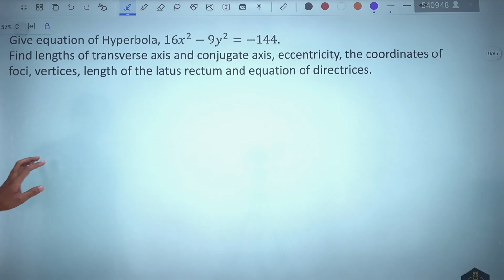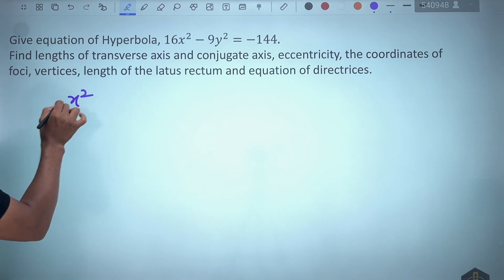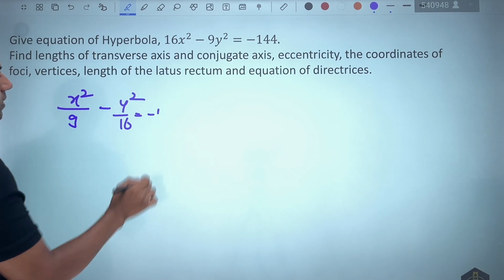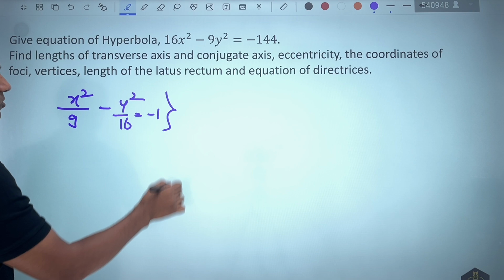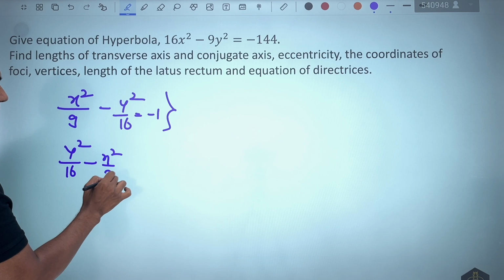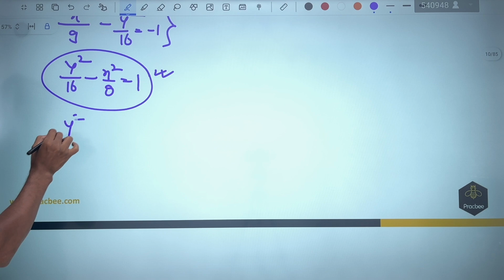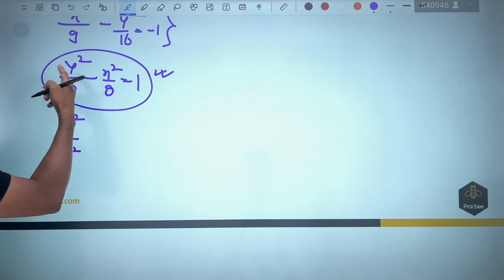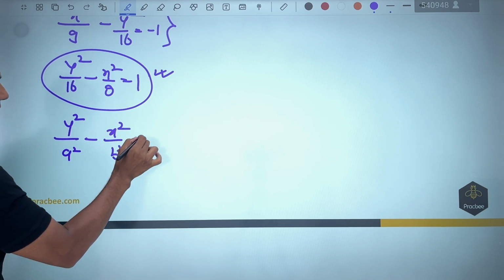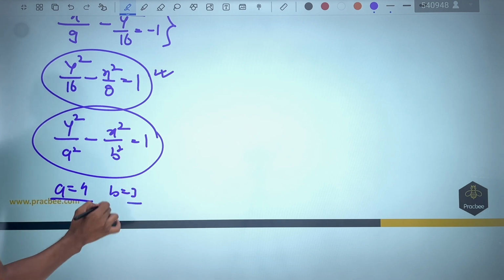Having said that, a question is given, and now you have been given a hyperbola that looks like this. Let us write it down. x square by 9 minus y square by 16 is equal to minus 1. You can see that it is nothing but a conjugate hyperbola. I can simplify and write this as y square by 16 minus x square by 9 is equal to 1. And after writing this, now we will not do it by assuming what is below y square as b square. We will take it as a square so that our results get simplified. We will compare it with this. So as a result, the value of a becomes 4, the value of b comes out to be 3.